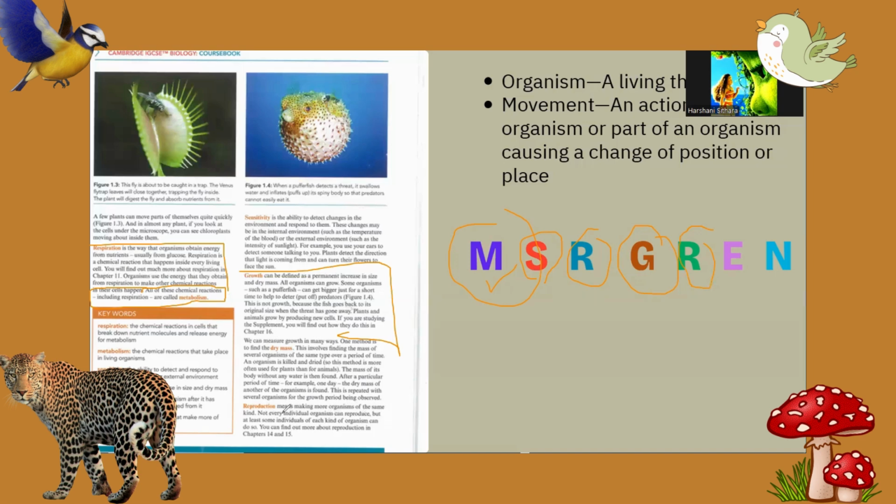But here you have to keep in mind, make more organisms of the same kind. Mother and father produce their child or babies, the same way, not a different one.